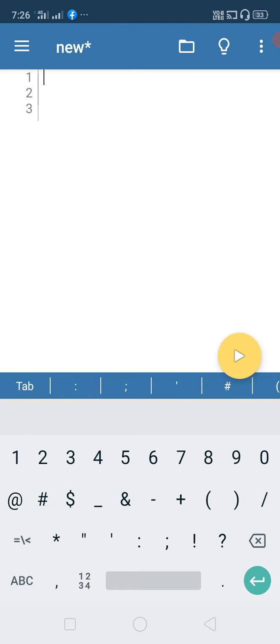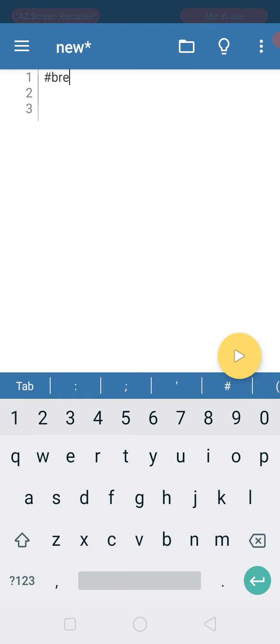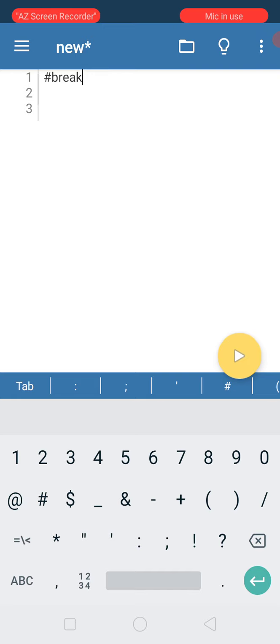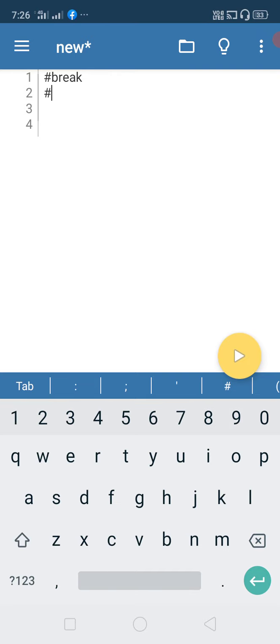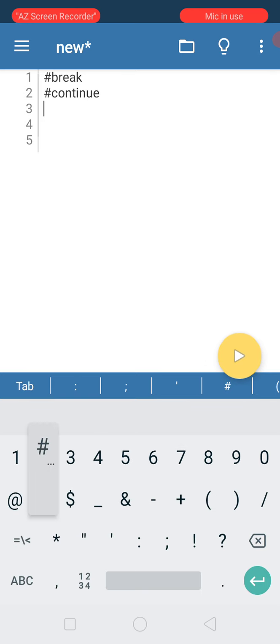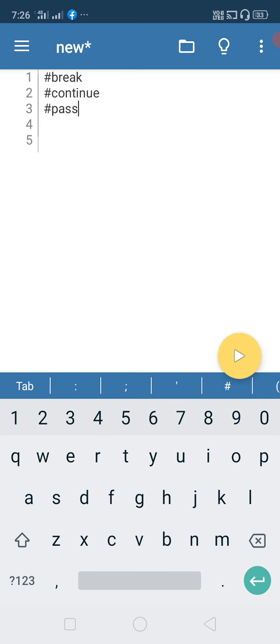So we'll be looking at break, continue, and also pass. And in the next video we'll be looking at functions. Don't worry, this is just a first step. You'll be climbing more than 10 steps in this series, going more advanced in future videos, like polymorphism, inheritance, and after that error handling.